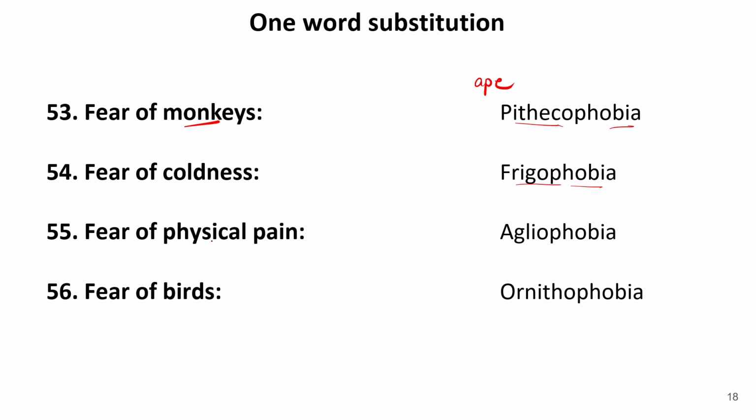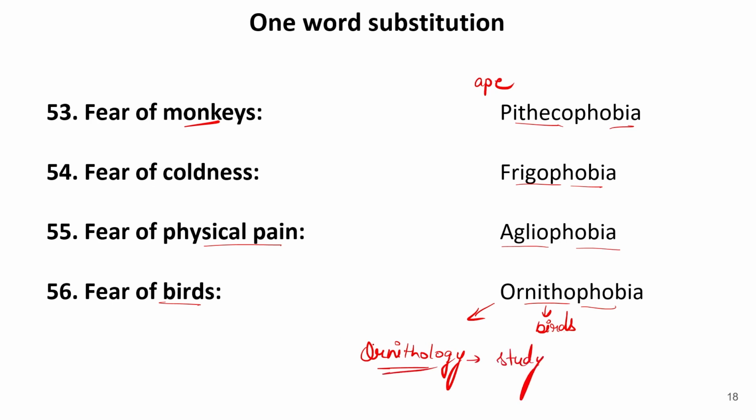Now, when someone is in fear of physical pain, that is known as agliophobia. And fear of birds is known as ornithophobia. Ornitho is related to birds, or you can say this is the root word for birds, and ornithophobia is a fear of birds. Also, we have a word that is ornithology. Now, ornithology refers to the study of birds, because ornitho is a term used for birds. So ornithology is a study of birds, because logy refers to study.